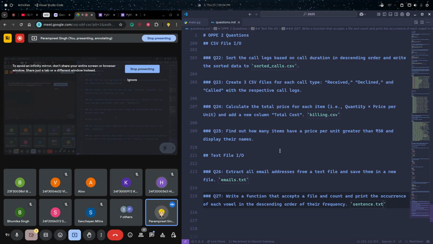The question number 26. So this question was of 30 marks, we can easily say, because we are reading a file, we are writing a file, we are doing the filtration as well. Okay, we are doing three things in a single question.